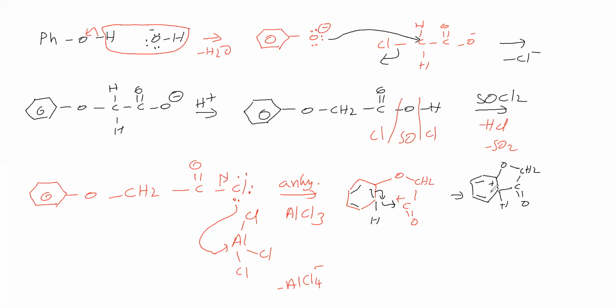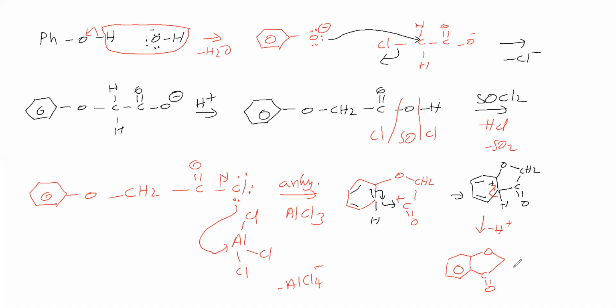So in the next step, this bond comes here, H plus is leaving. Therefore, we are getting a benzene ring, here oxygen, here the CH2 group, and here the CO group. So we are getting this compound.